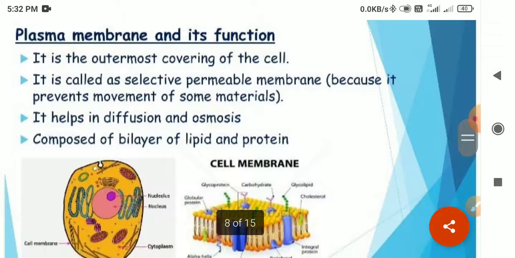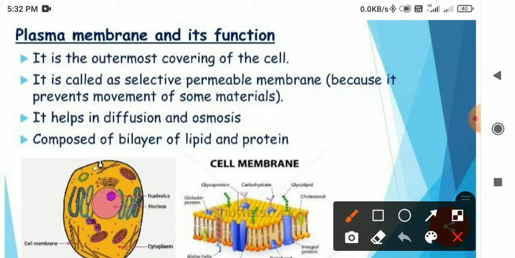The next one you have is the plasma membrane. It is the outermost covering of the cell. After the cell wall, okay, there is the plasma membrane which allows entry or exit of the nutrients or some of the solute or solvent particles. Why does it do so? So that the cell can get nutrition from it for its further functions or processes.